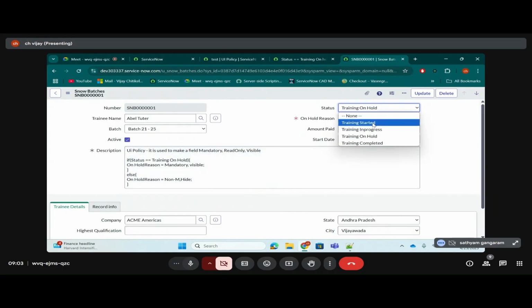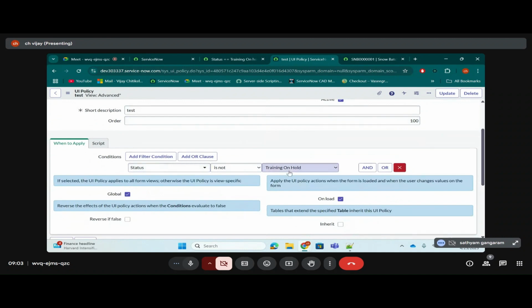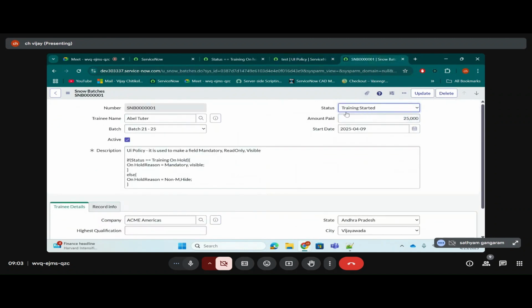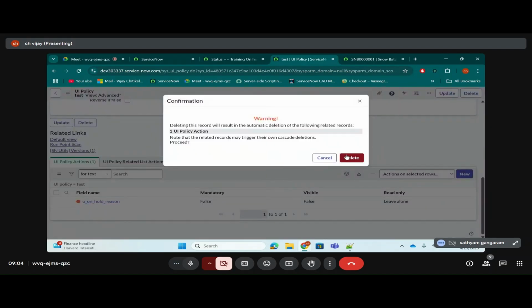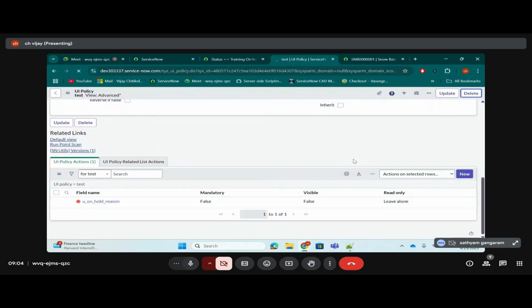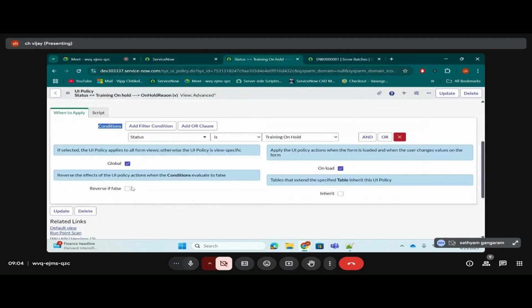Let's say I'm not selecting status as running on hold. Then this UI policy is not executing. The other UI policy which I created now, status is not running on hold, is working, right? It is matching the condition because it's not running on hold. So you're telling the system on hold reason should be visible false and mandatory false. So if that reverse if false is not there, you need to create two UI policies unnecessarily. Getting? Yeah, okay. Because of that, you need not do a lot of maintenance here. It is also helping us from the maintenance perspective.